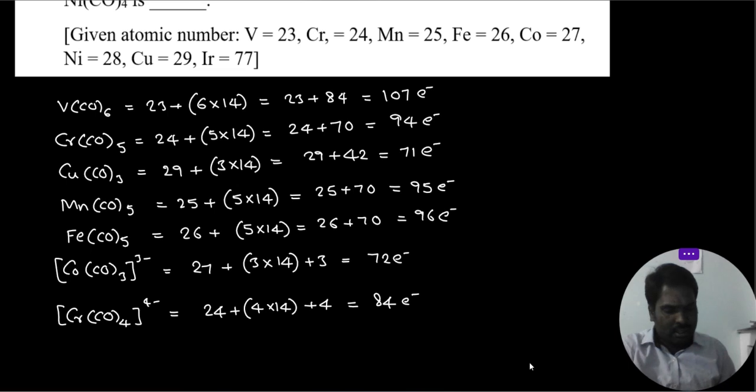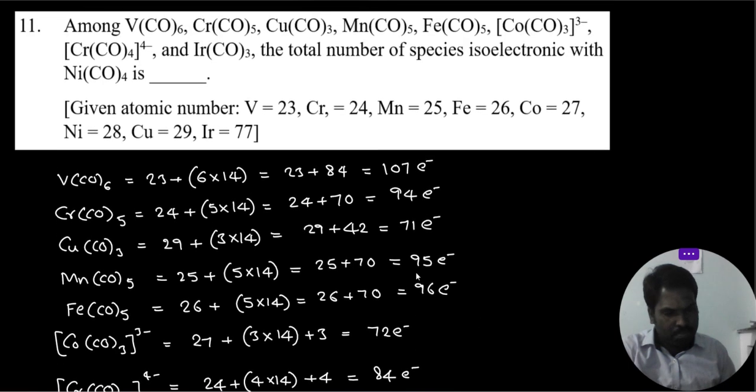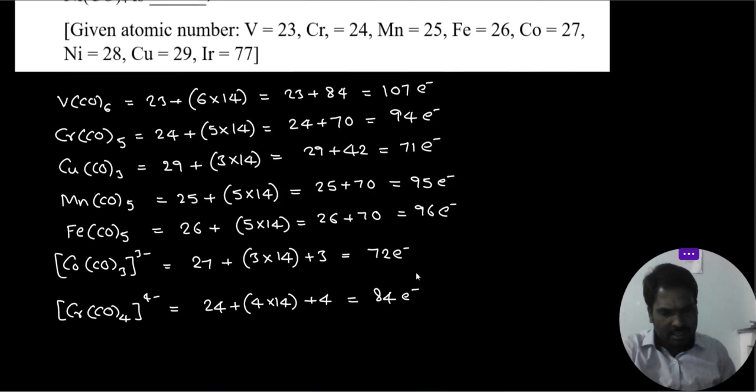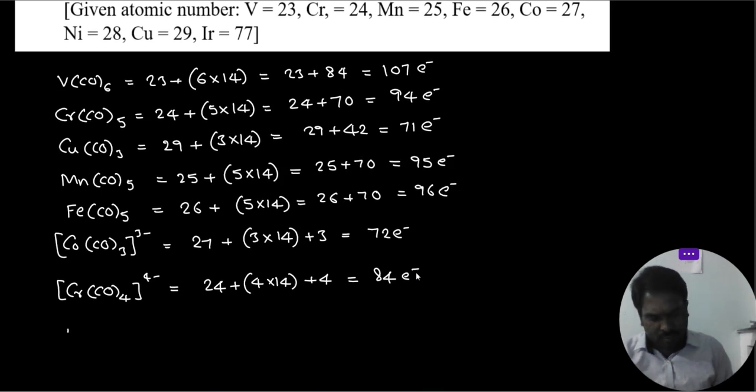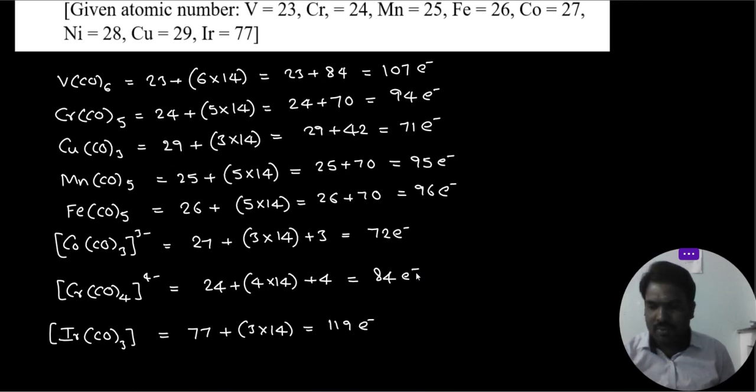And the last complex is the iridium one, Ir(CO)3. Iridium's atomic number, which is provided already, is 77, plus 3 into 14, so the overall value is 119 electrons.